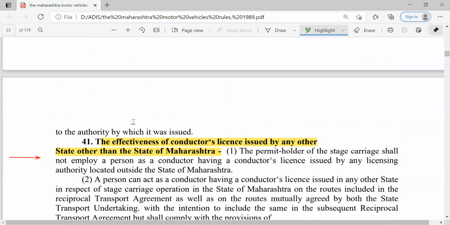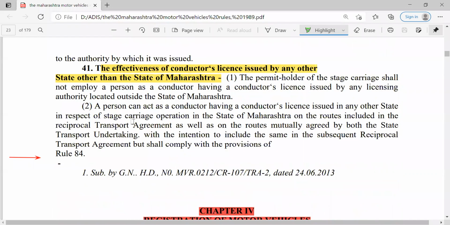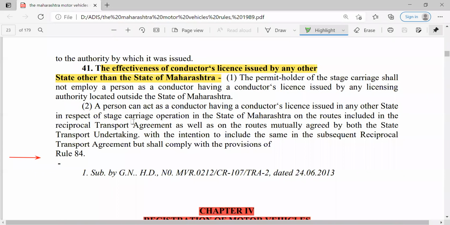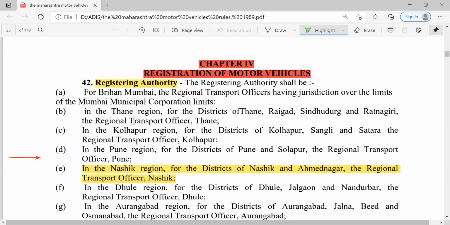There are also other provisions, such as the exact dimension and size of that badge. Then the effectiveness of a conductor's license issued by any state other than Maharashtra is also applicable or acceptable, but the verification should be done by the Maharashtra state officers.